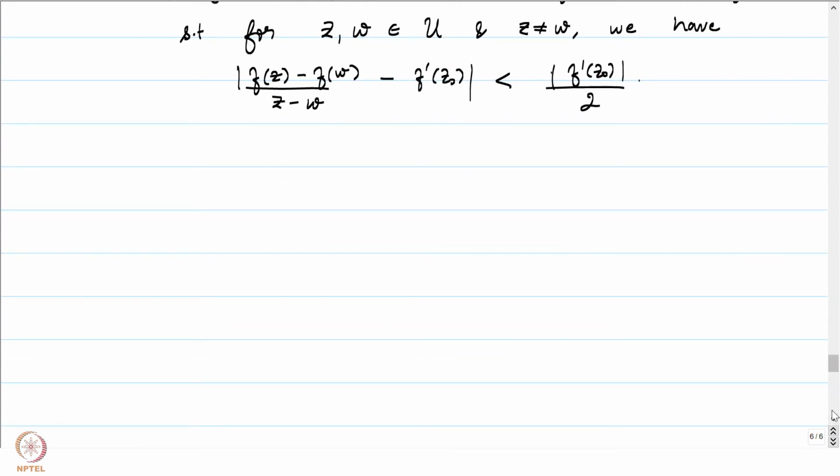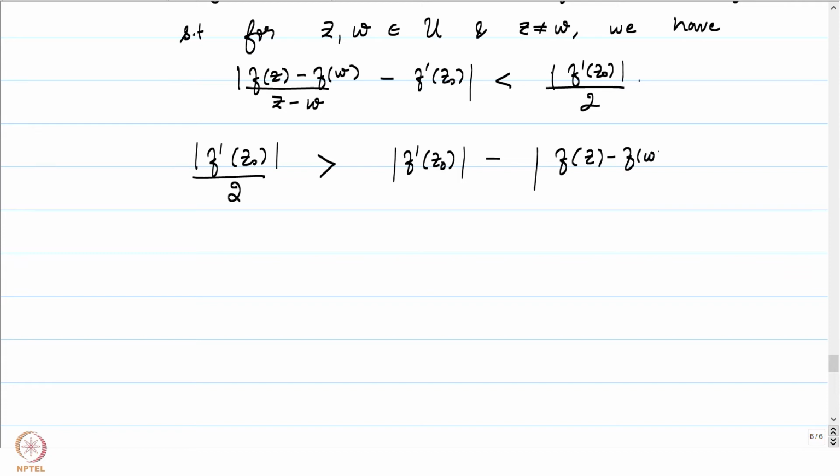Now let's do some manipulation using the triangle inequality. Let me write this inequality in this manner. This is greater than or equal to the absolute value of f prime of z0 minus the absolute value of (f of z minus f of w) by (z minus w).